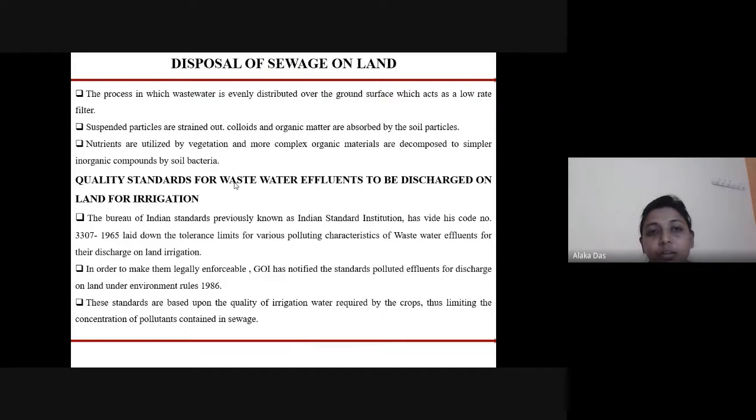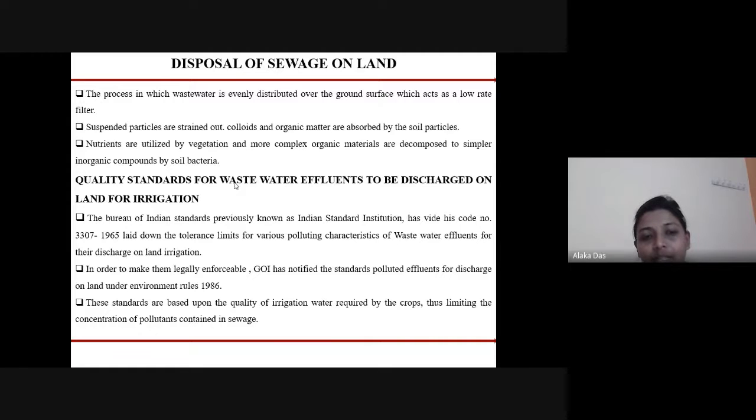This is for the disposal of sewage on land. The process in which the wastewater is evenly distributed over the land surface, which acts as a low rate filter, is called the disposal of sewage on land. Here the suspended particles are strained out, and the colloidals and organic matter are absorbed by the soil particles. The nutrients are utilized by vegetation, and the more complex organic materials are decomposed to simpler inorganic compounds by the soil bacteria. There are some quality standards for disposing of wastewater effluents on land.